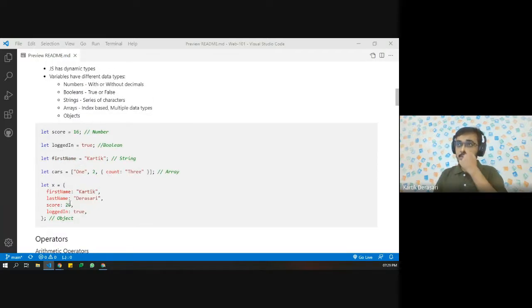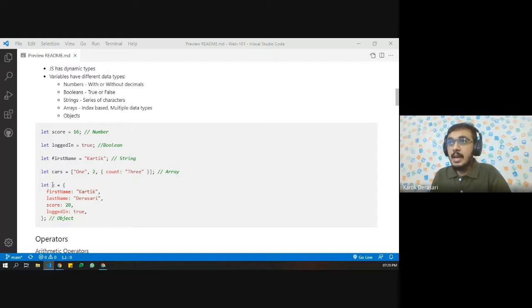Lastly, we have JavaScript object. An object is a little different from array. If you might have learned about class and object, an object is basically when you want x dot first name, x dot last name, when you want to have different properties of one particular thing.